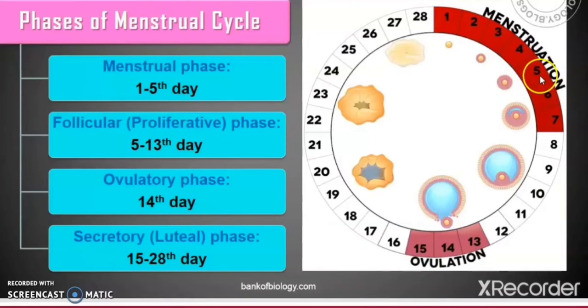So day 5 to 13 is called the follicular or proliferative phase. Then comes the 14th day, which is called the ovulatory phase, and from day 15 to 28, it is called the secretory or luteal phase.